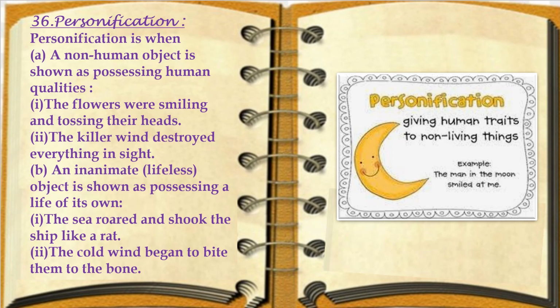Next, another example of personification is where an inanimate, that is a lifeless object, is shown as possessing a life of its own. For example, the sea roared and shook the ship like a rat. So the sea is compared to a person and it was roaring and shaking the ship like a rat. The cold wind began to bite them to the bone. So the cold wind is compared to a certain person who was biting them to their bone. These are the examples of personification.